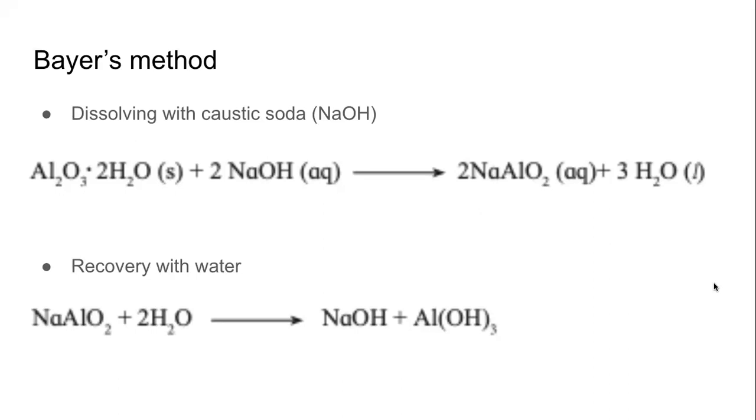Now, Chand is asking, here the ore is bauxite only. Yes, we started with the bauxite. Ye dekho, Al2O3, 2H2O. This is bauxite. Part of the bauxite, which is Al2O3 part, is called the alumina. We need to get alumina at the end of concentration process. We haven't completed the concentration process yet.